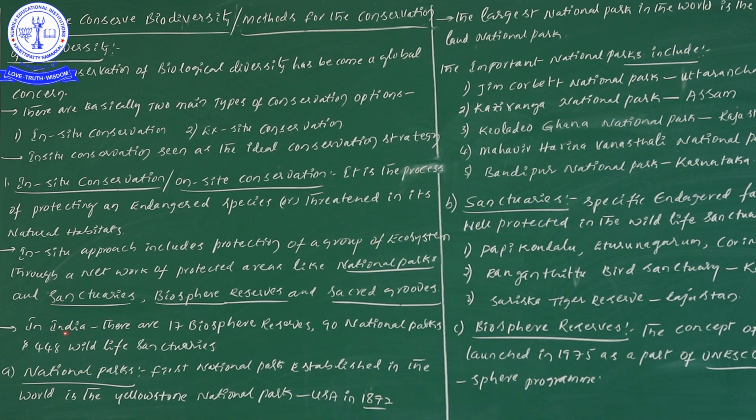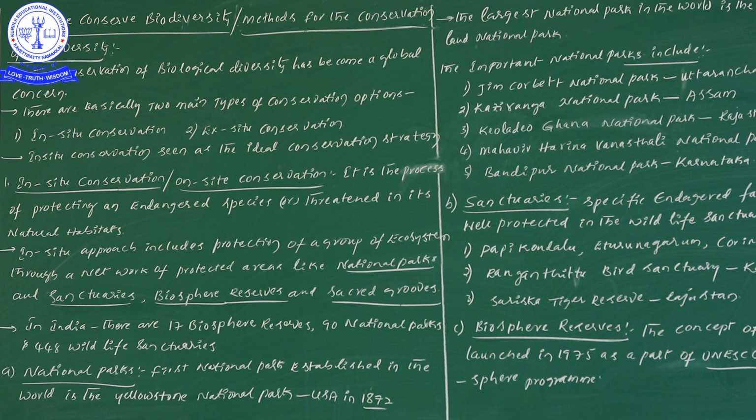Now, as far as India is concerned, a few more examples are there. In India there are 17 biosphere reserves, 90 national parks and 448 wildlife sanctuaries. Don't forget these numbers, they are very, very important, and the examples are also important.